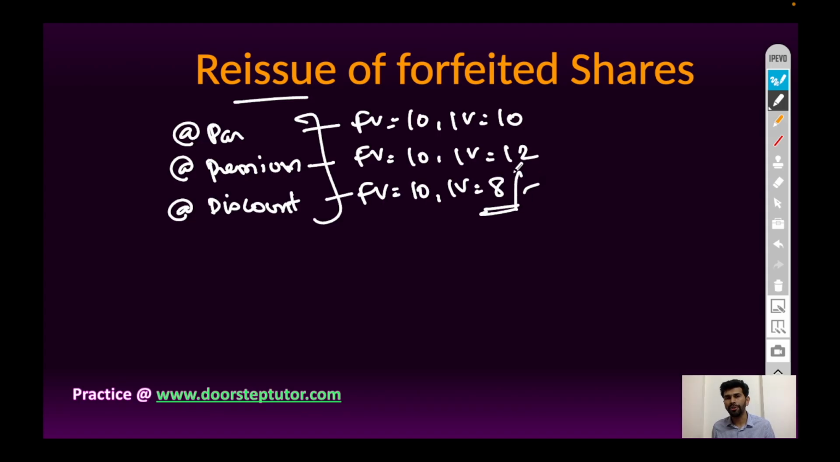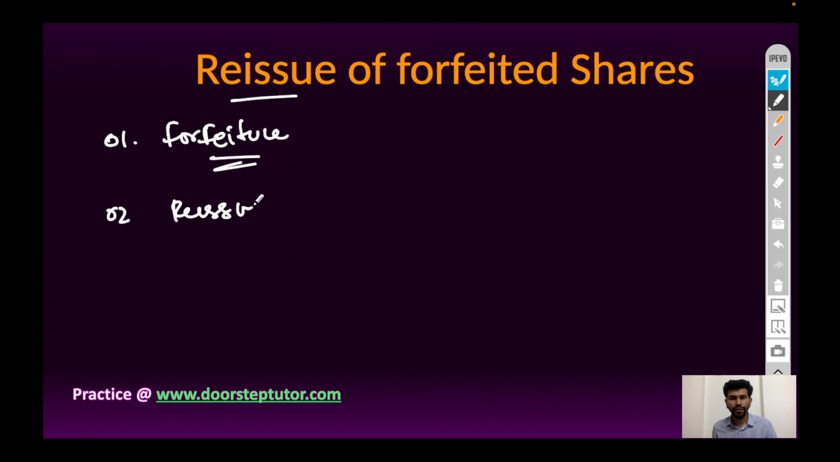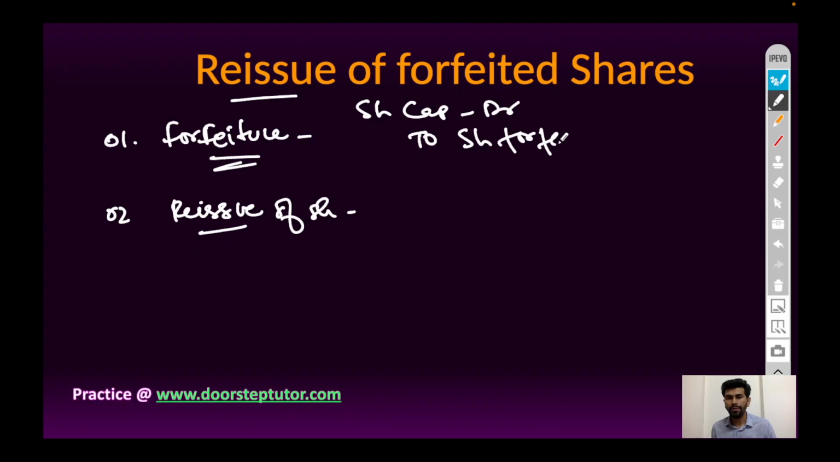As per the provision of Companies Act, the company cannot issue the shares at discount, but company can reissue the forfeited shares at discount. So the entry for reissue of forfeited shares will be, first, entry for forfeiture of shares, and second, entry of reissue of shares. So entry for forfeiture is equity share capital account debit to share forfeiture account to call in arrears account.